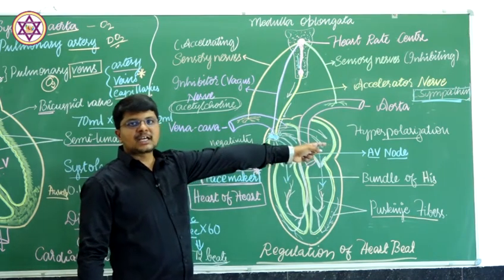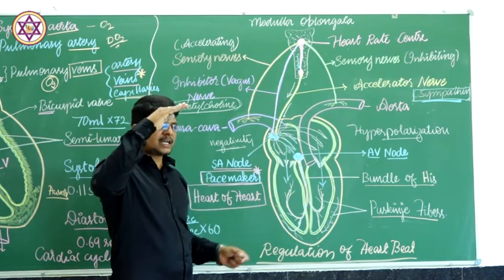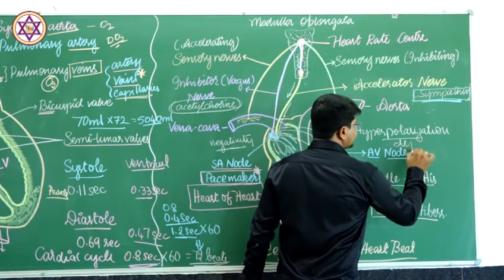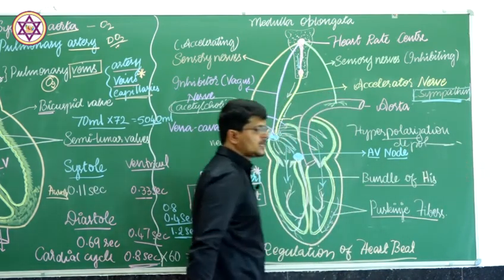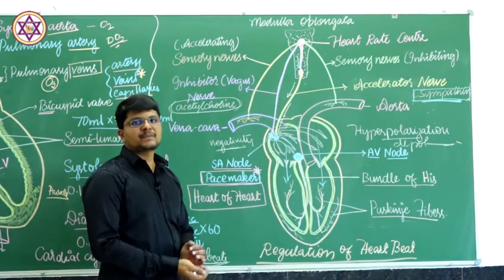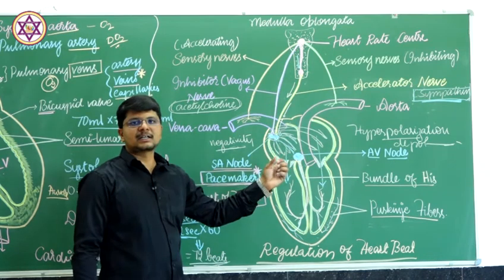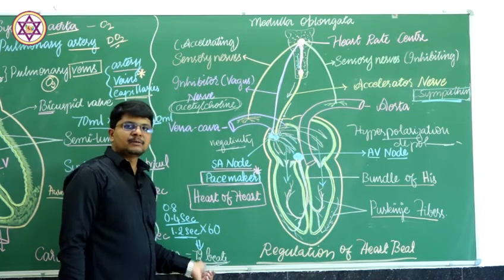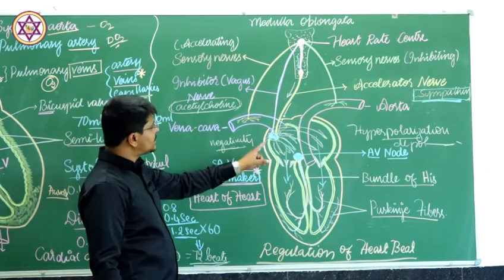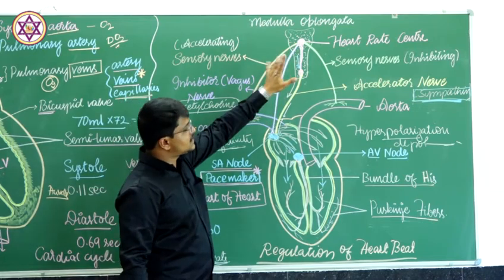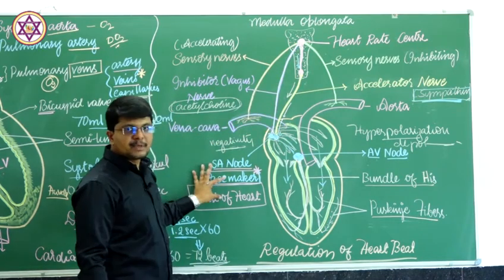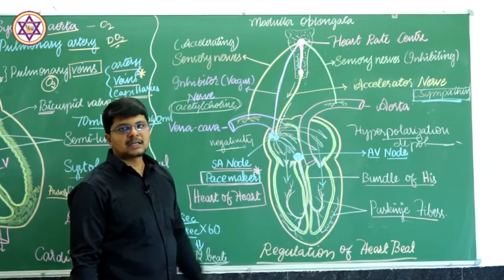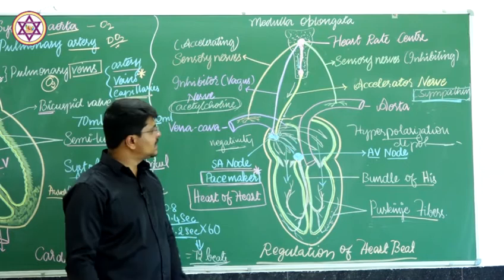After the saturation point of hyperpolarization, it has to be depolarized, and depolarization takes a longer time, therefore heart contraction and relaxation are reduced till the normal beat happens. That is how the heart rate center controls the pacemaker, and the pacemaker controls the heart, which initiates the contraction and the relaxation.